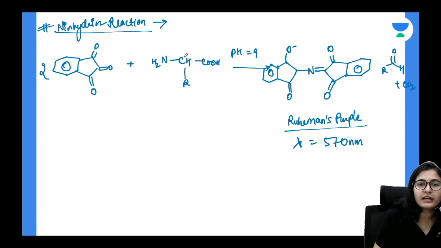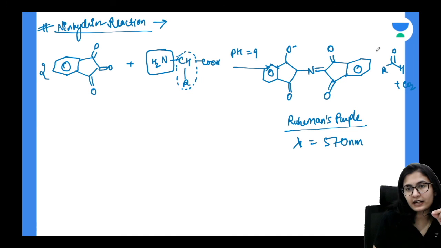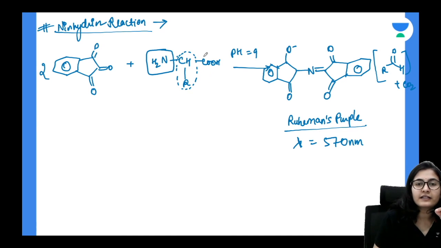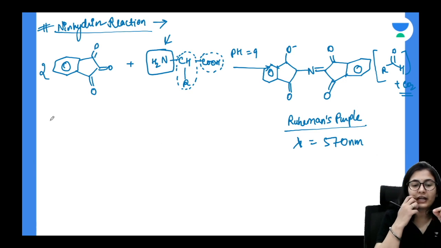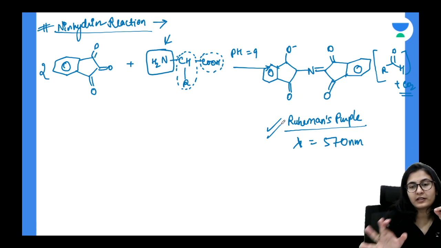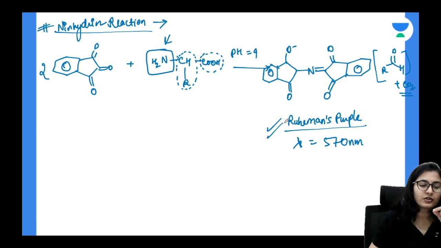This molecule is going to take away only the NH2 group, and the RCH part is going to get oxidized to RCHO, that is your aldehyde, and the COOH is going to get eliminated as carbon dioxide. So you're only using the NH2 of the acid. This is also a test for the detection of the amino acid, and if you get intense purple, or Ruhemann's purple color, you are 100% sure that you have an amino acid.